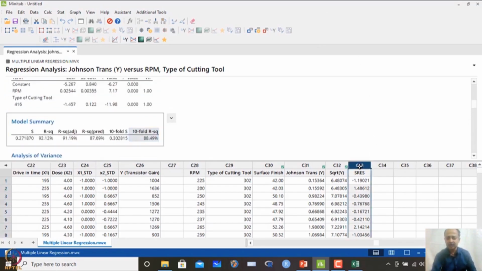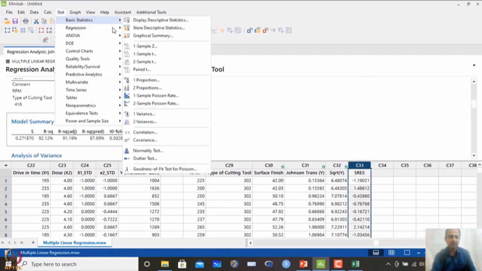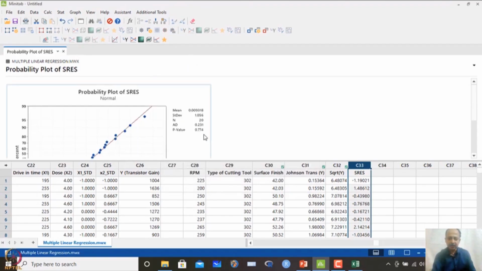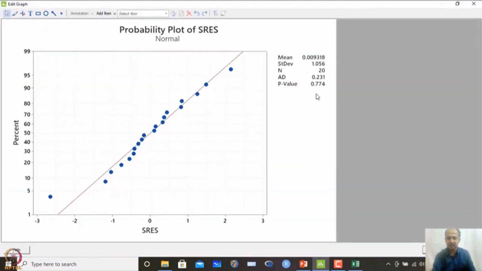In this case we can check the residual to see whether the correction has happened, and some positive things have happened. I go to the normality test, select the last residual values and click OK. What I observe is that when I have done this transformation, suddenly this problem has gone. That means the normality problem of the error residual has gone. When I use Johnson's transformation, this happens. Whether Box-Cox or Johnson, you have to try out and figure out whichever gives you error as white noise, and that has to be adopted.